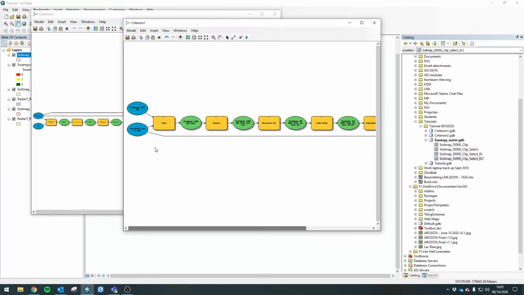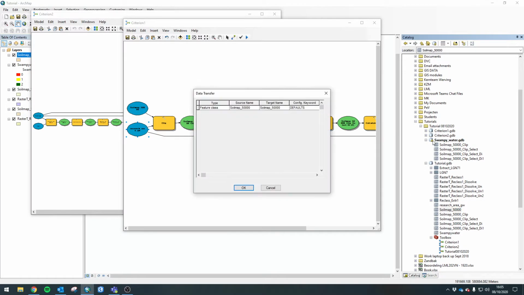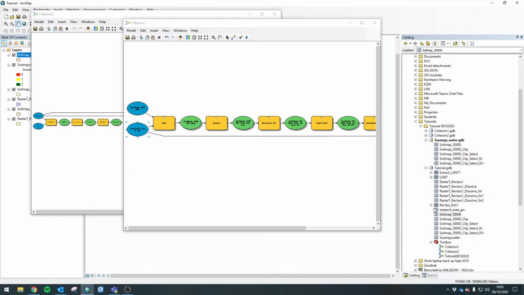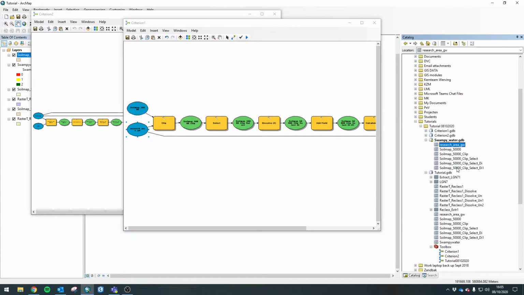Now don't forget, we need these two as well. So let's go into here. This is where we have all our data stored. So we'll grab the soil map, we can drag and drop. Easy as that. Pop it in there. And that is everything that we need for this one criterion. That's 6 feature classes, and that's it all.